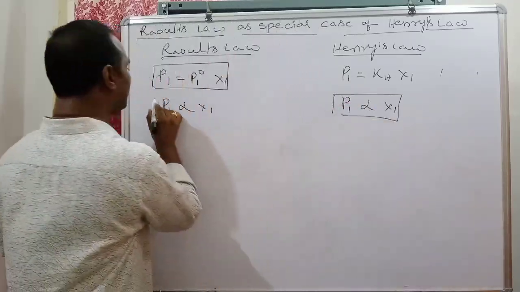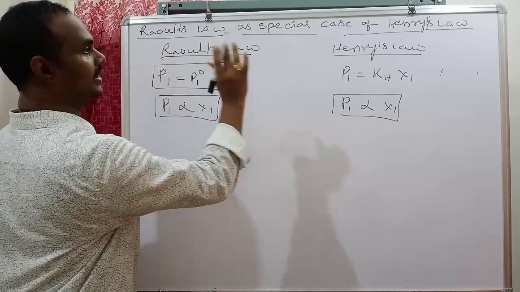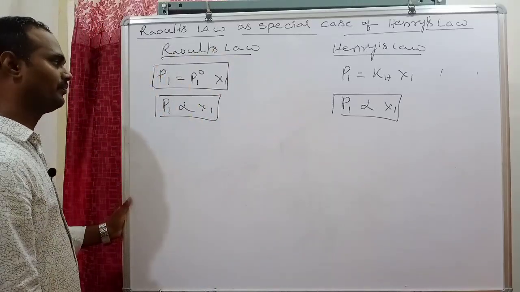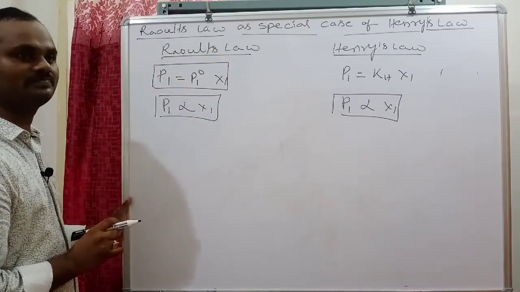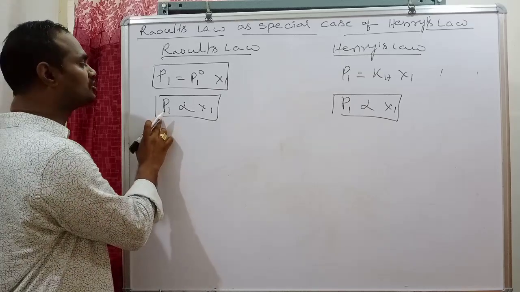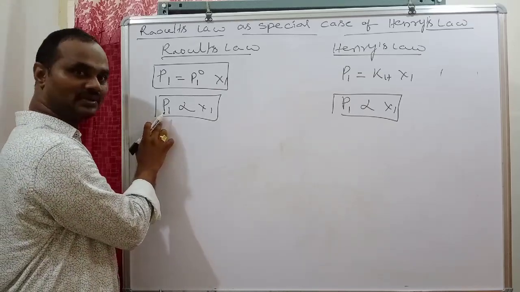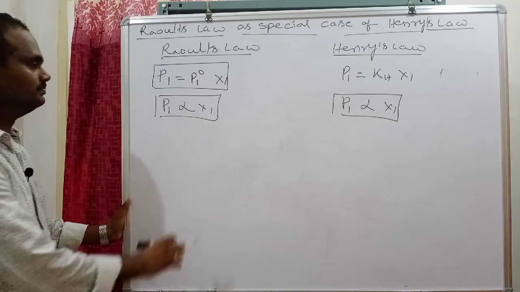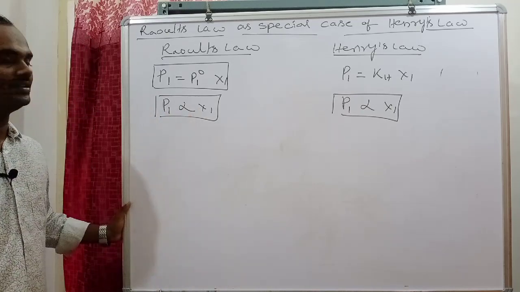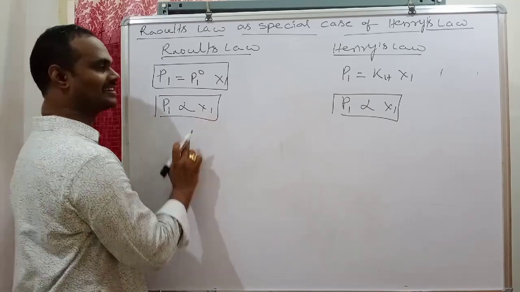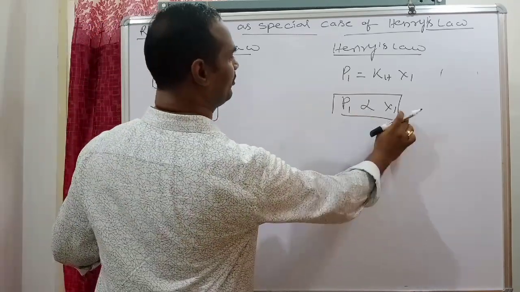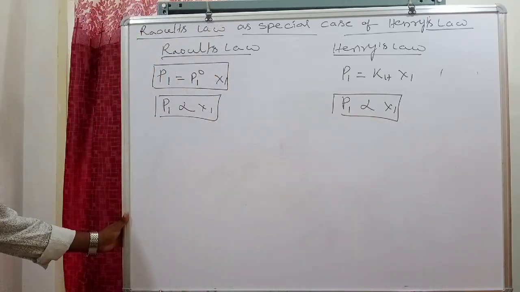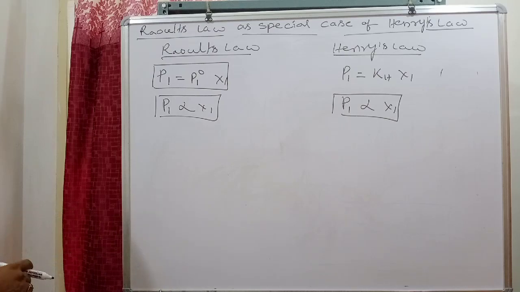The similarity between Henry's law and Raoult's law is that in both cases, the partial vapor pressure of the solution is directly proportional to the mole fraction. P1 is directly proportional to x1, in both cases. This is the similarity.